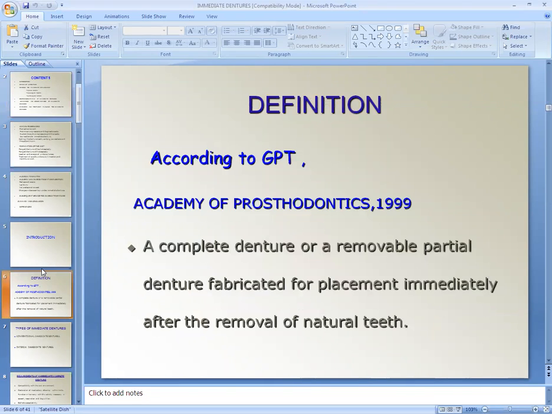So according to GPT, a complete denture or removable partial denture fabricated for the placement of